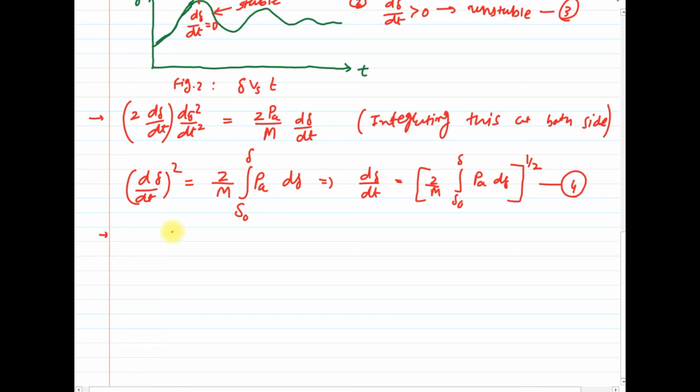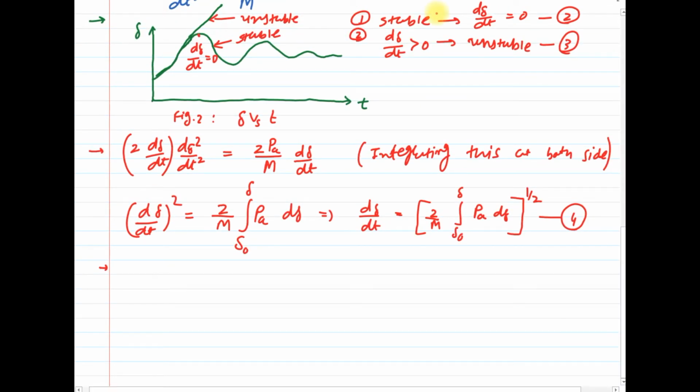So from equation number 2 and 3, if we consider the stable operation of the system, then from equation number 2 and 4, if we consider the stable operating system, substitute d delta by dt equal to 0.